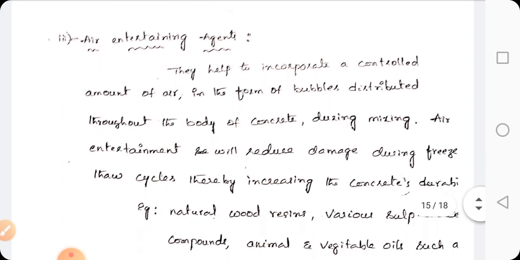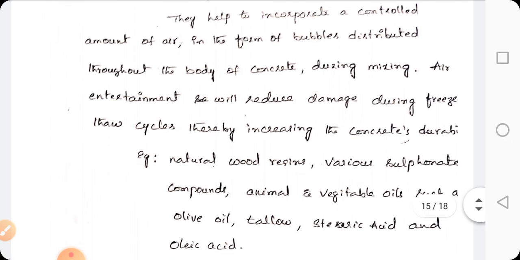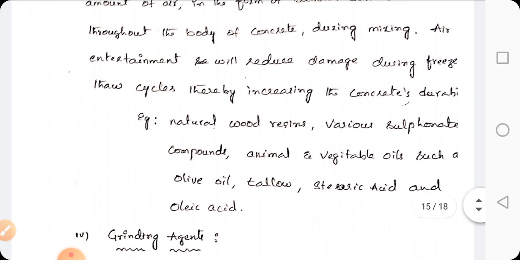Next, air entraining agents. They help to incorporate a controlled amount of air in the form of bubbles distributed throughout the body of concrete during mixing. Air entrainment will reduce damage during freeze-thaw cycles, thereby increasing the concrete durability. Examples for air entraining agents are natural wood resins, various sulfonate compounds, animal and vegetable oils such as olive oil, tallow, stearic acid, and oleic acid.